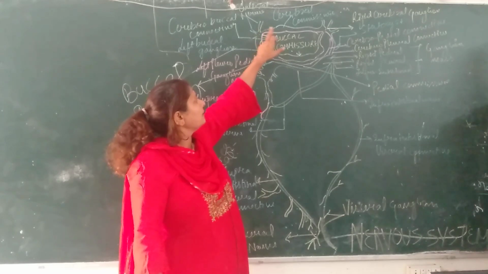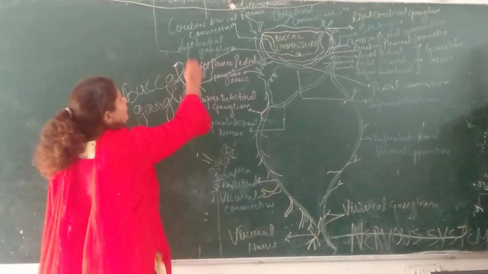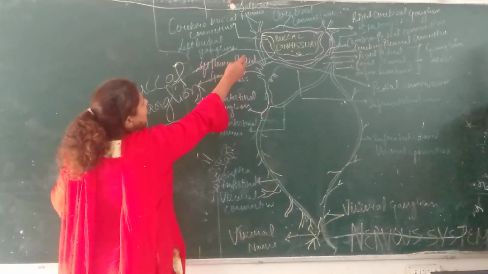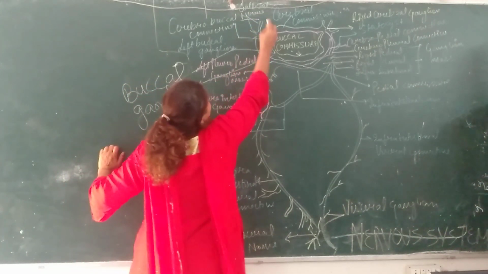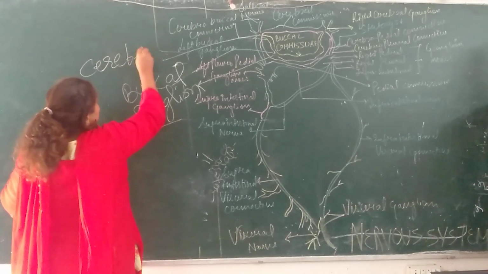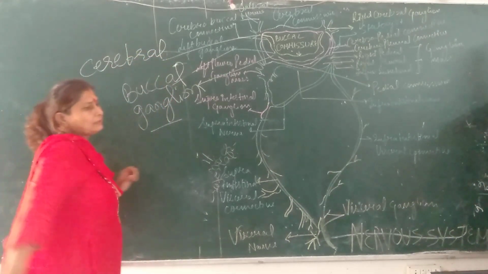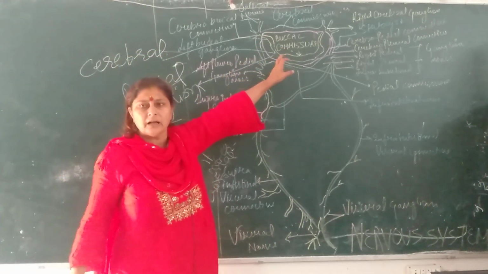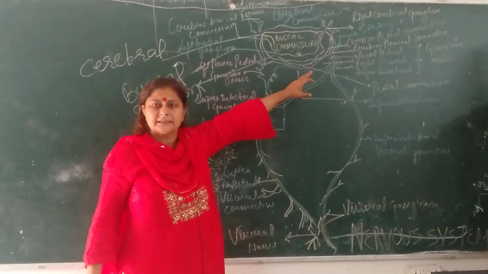These big ganglions are called the cerebral ganglions. One is present on the left and one on the right side.